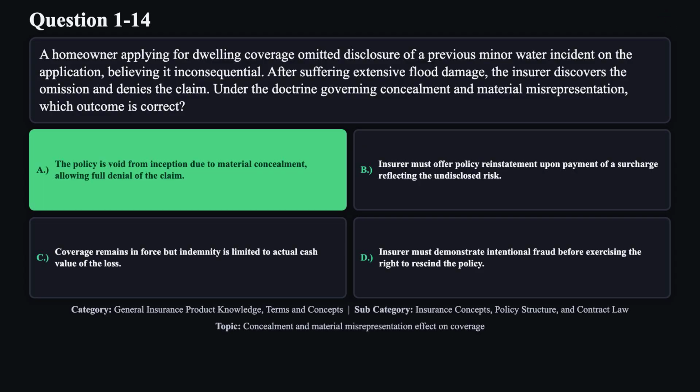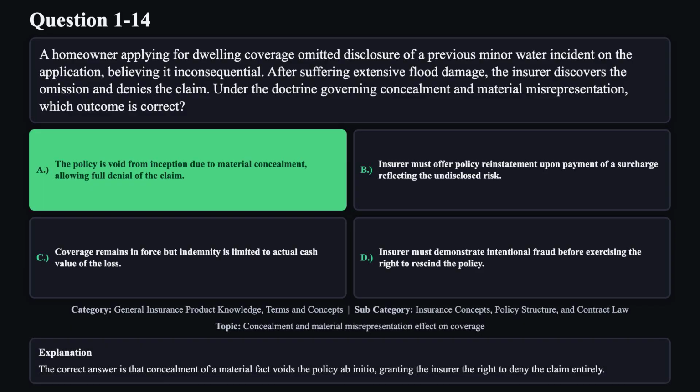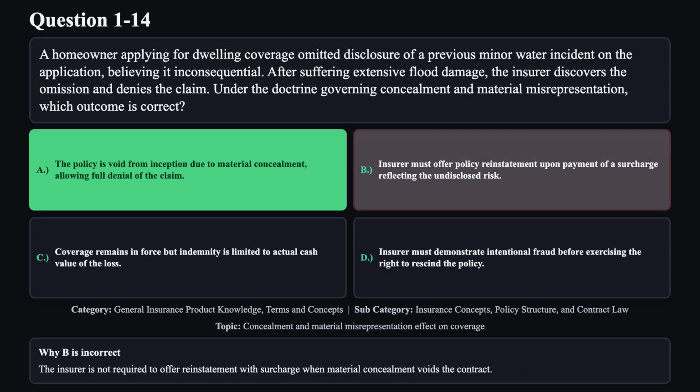The correct answer is A. The correct answer is that concealment of a material fact voids the policy ab initio, granting the insurer the right to deny the claim entirely. Reason B is not correct. The insurer is not required to offer reinstatement with surcharge when material concealment voids the contract.